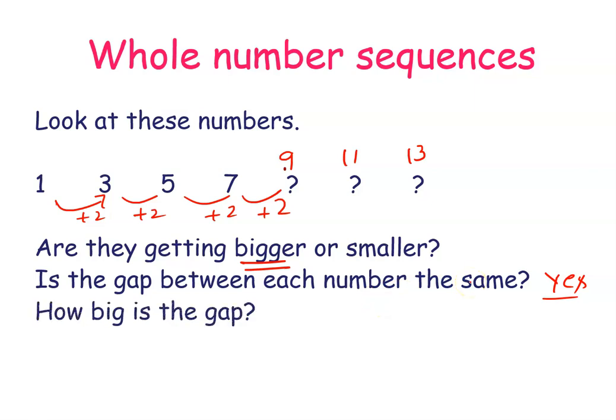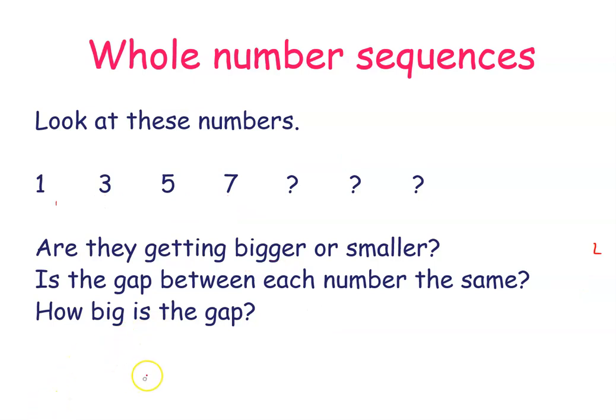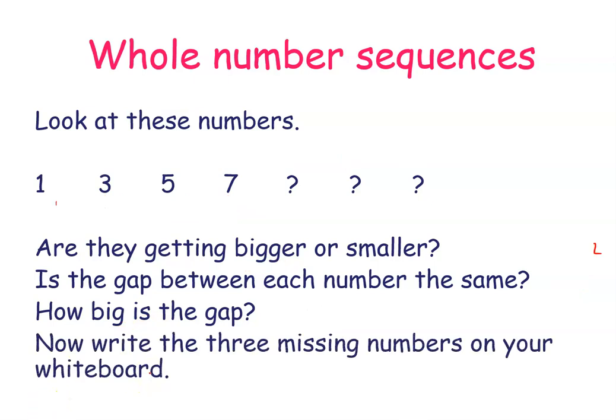Let's move forward. How big is the gap? It is plus 2. Is that okay? Now let's move forward. Now write the three missing numbers on your whiteboard. You need to write these three numbers.